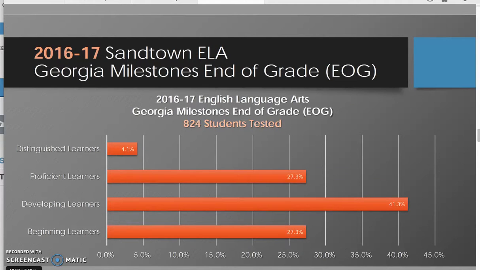For 2016-2017 Sandtown ELA end of course Georgia Milestones, we have 824 students tested. Now, our developing learners are at 41.3%, and our proficient and beginning learners are at the same mark, 27.3%. Our distinguished learners are at 4.1%.